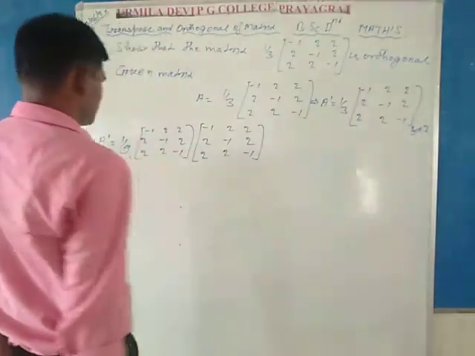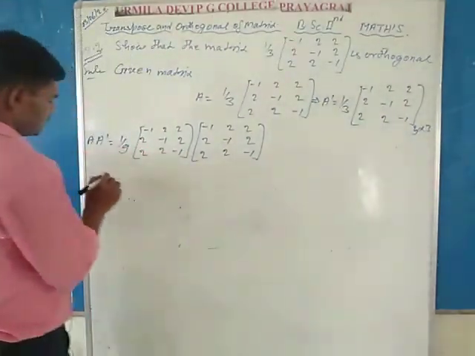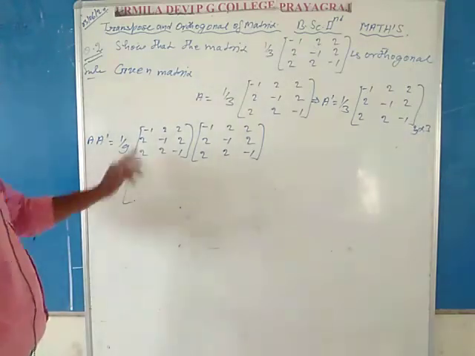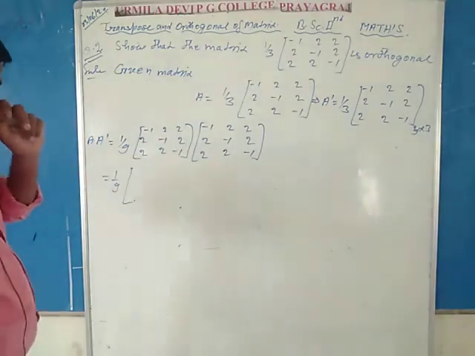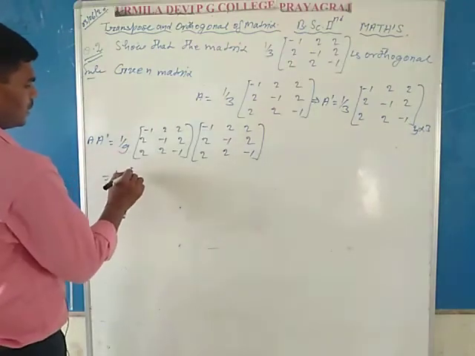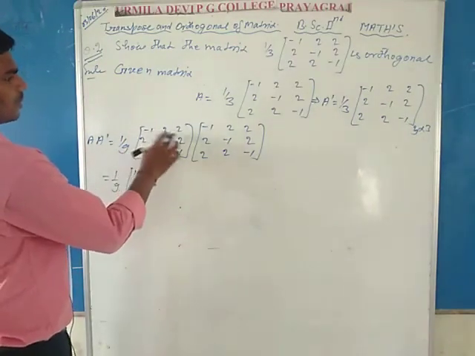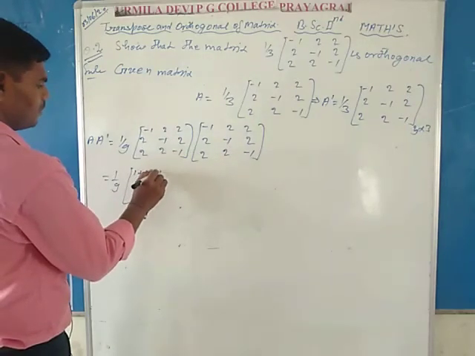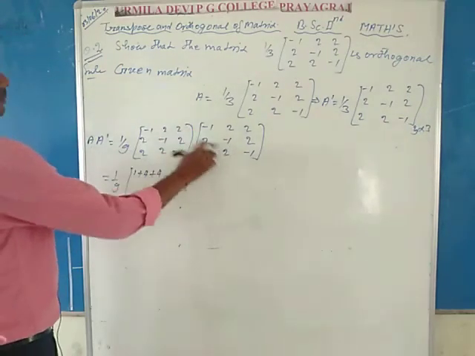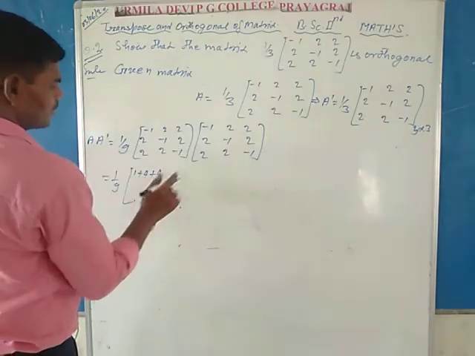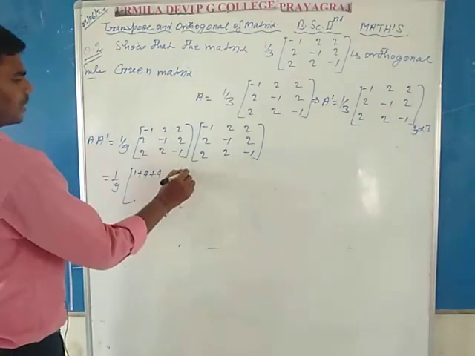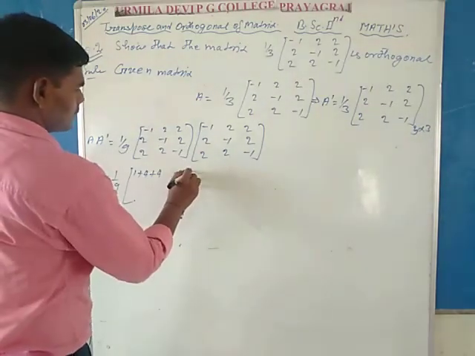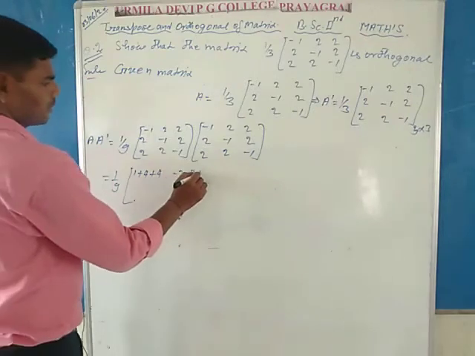So applying the rule of multiplication of matrices, it is equal to 1 by 9. First row with first column: minus 1 into minus 1 is plus 1, plus 2 into 2 is 4, and 2 into 2 is 4. First row second column: minus 1 multiplied by 2 is minus 2, plus 2 into minus 1 is minus 2, and 2 into 2 is plus 4.